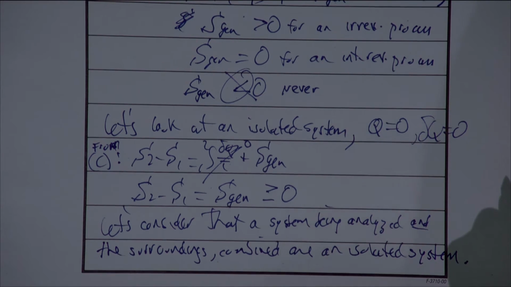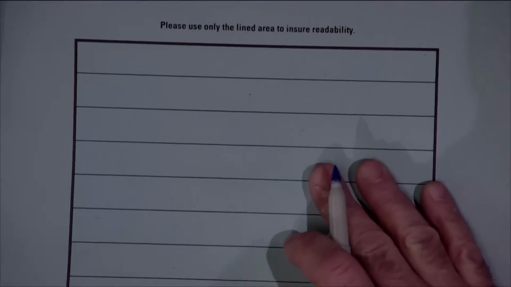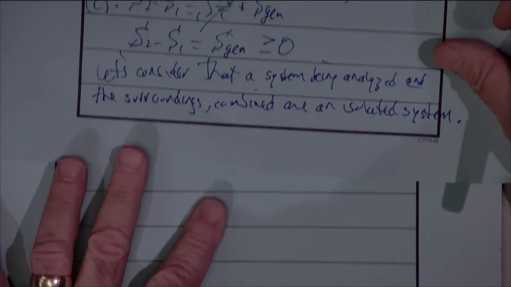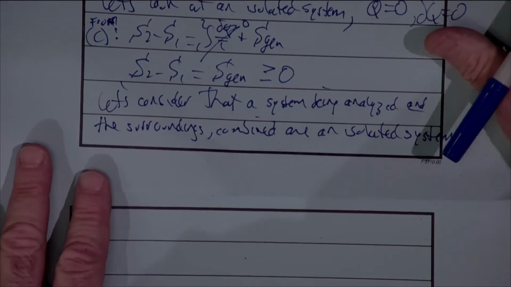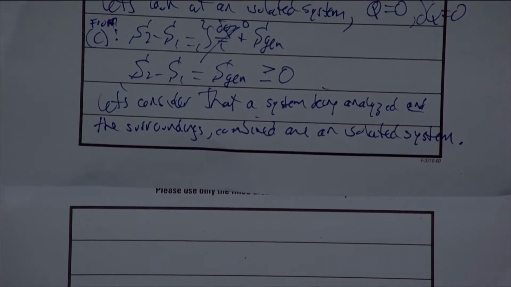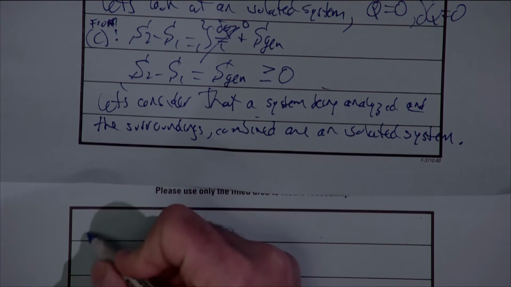Okay. And again, in the context of systems that are operating here on Earth, that's really not a bad assumption to make. Okay, so if we do indeed assume that the system plus its surroundings are this isolated system, then let's go ahead and rewrite the equation above.